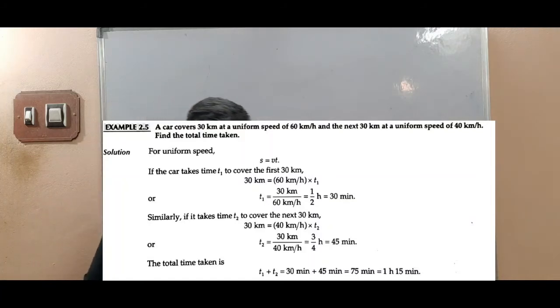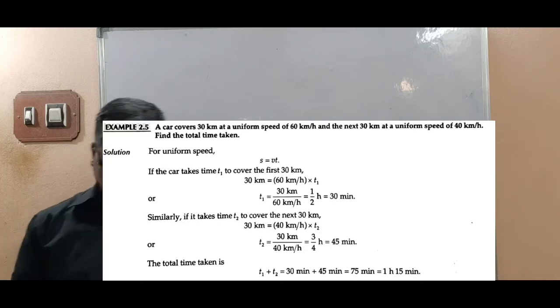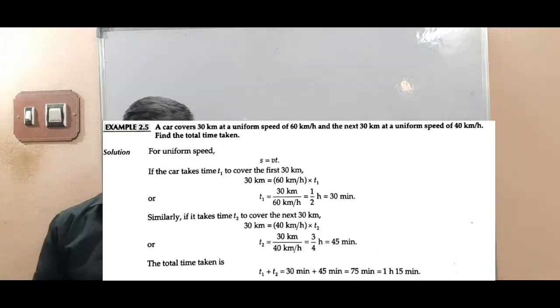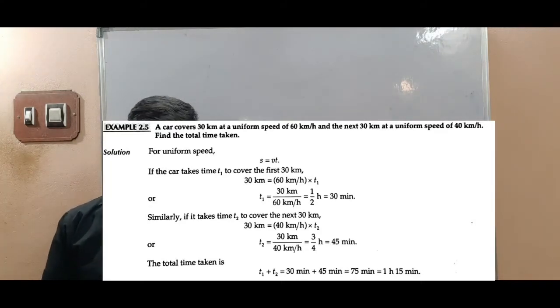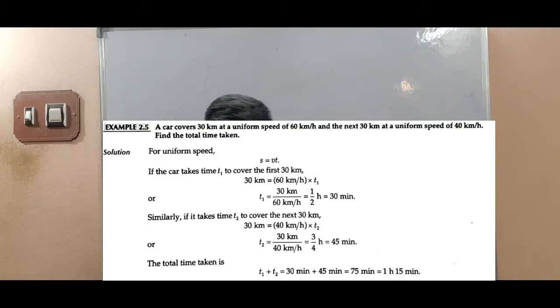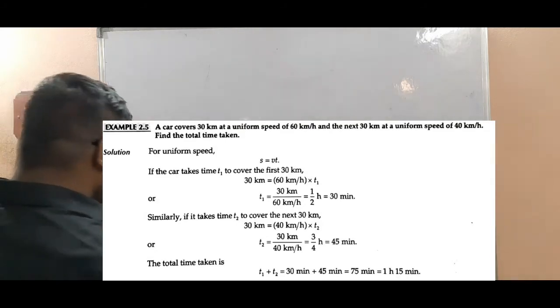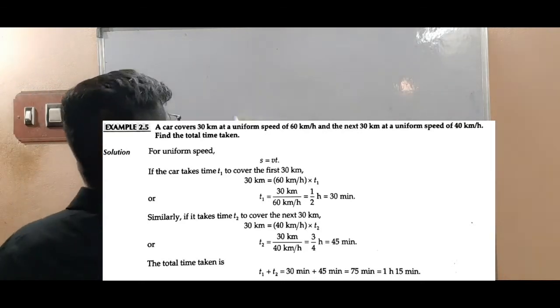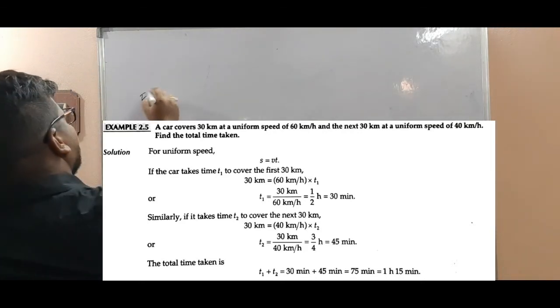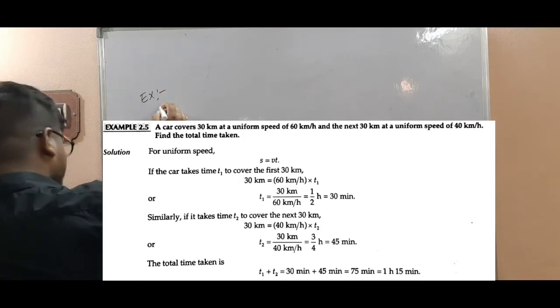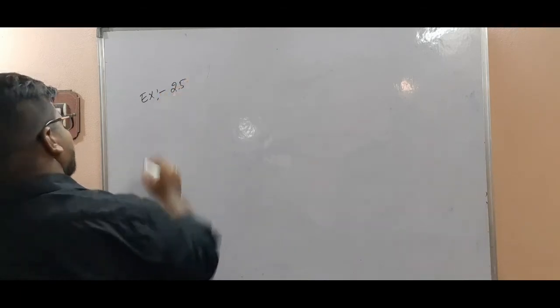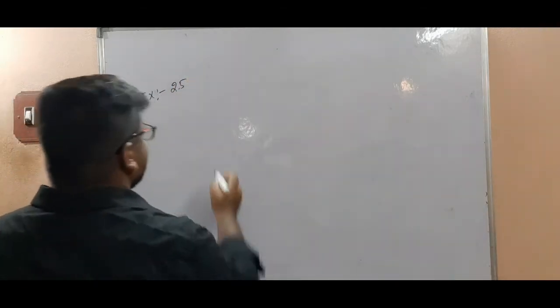A car covers 30 kilometers at uniform speed 60 kilometers per hour, and the next 30 kilometers at uniform speed 40 kilometers per hour. Find the total time taken. Coming to given data, example 2.5.